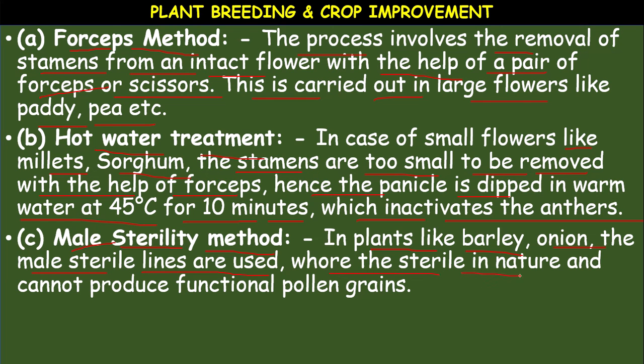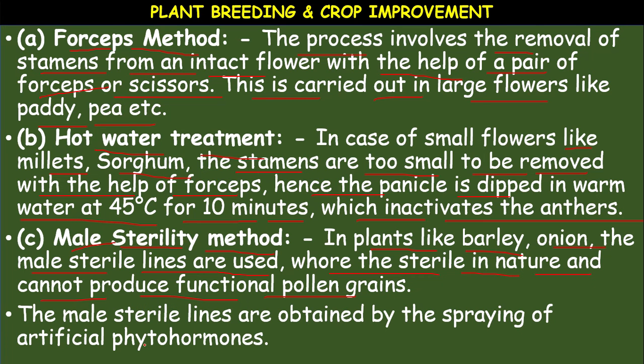Those are sterile in nature and cannot produce functional pollen grains. So, by using this male sterile method, the flowers become sterile and will not produce pollen grains, the male gametes. Okay. The male sterile lines are obtained by spraying some chemicals, called artificial phytohormones. Okay. Some hormones can be sprayed so that the male